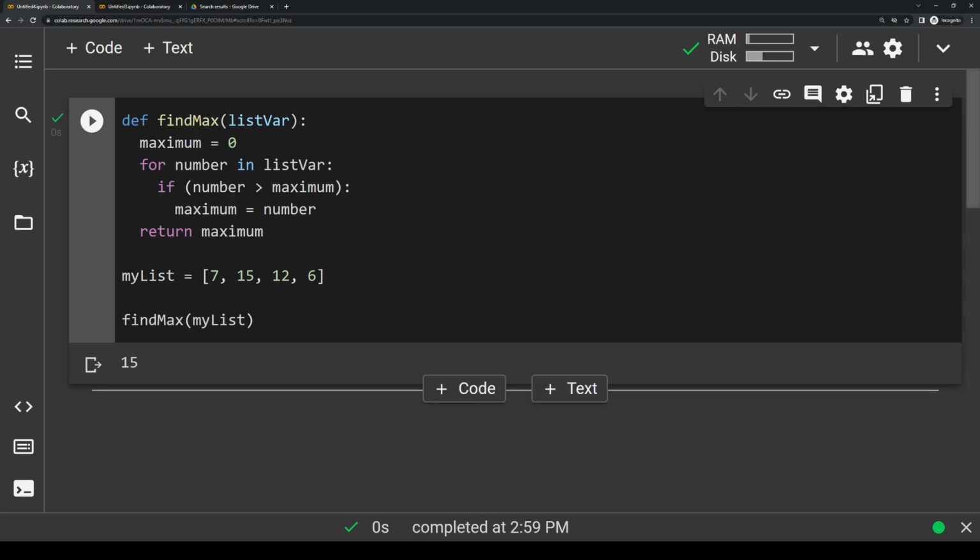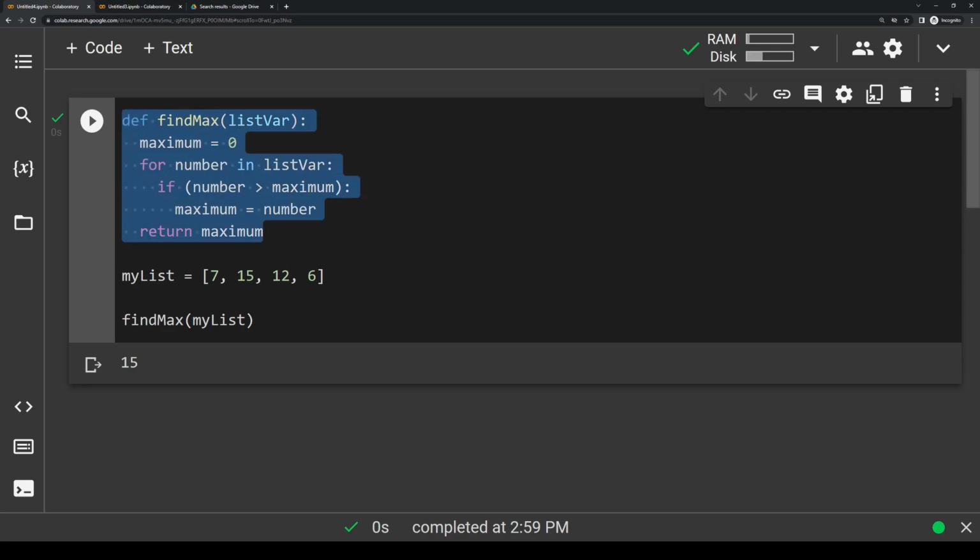Now I should quickly note that this function is actually pretty much completely obsolete, because there's a built-in function in Python called max that does this exact same thing. So we don't really need to write this out, but I just wanted to give you this as an example so you can see how this worked.